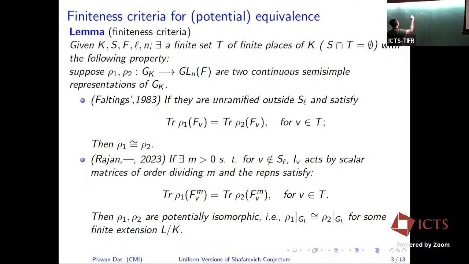An equivalent criterion is that for any g in GK, there exists some M depending on this g such that rho 1 of g to the power M is conjugate to rho 2 of g to the power M. This I am calling element-wise equivalent.